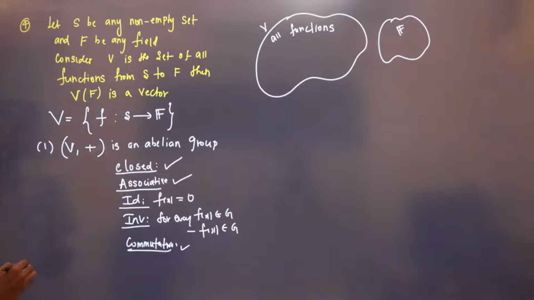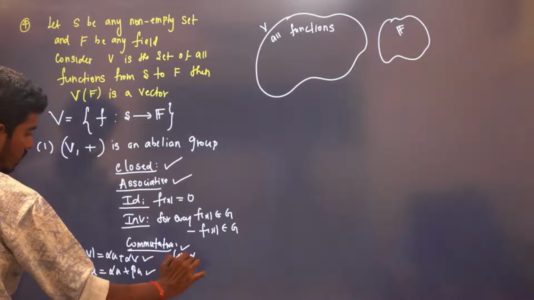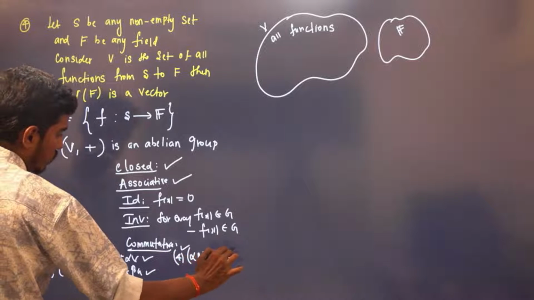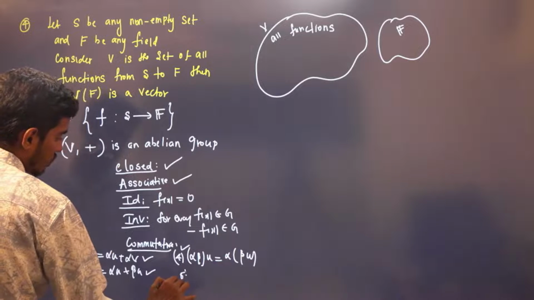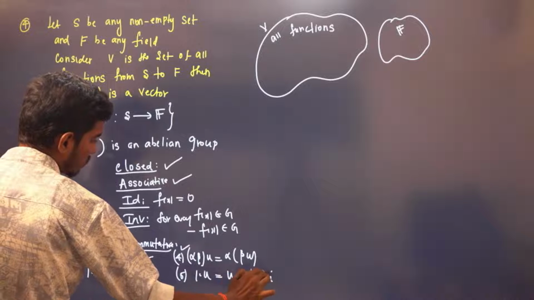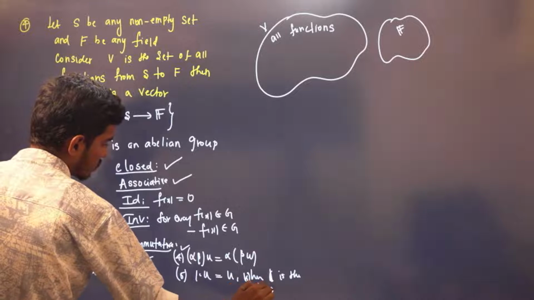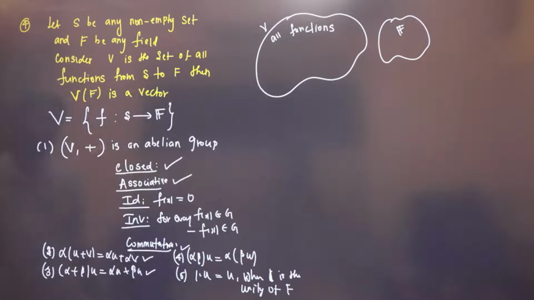It is again true. And similarly, alpha into u plus v is the same as alpha u plus alpha v. Alpha plus beta u is equal to alpha u plus beta u. Alpha beta u is equal to alpha times beta u. 1 into u is equal to u, where 1 is the unity of F, right?